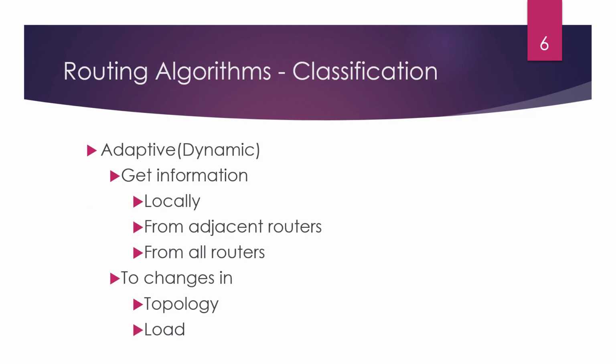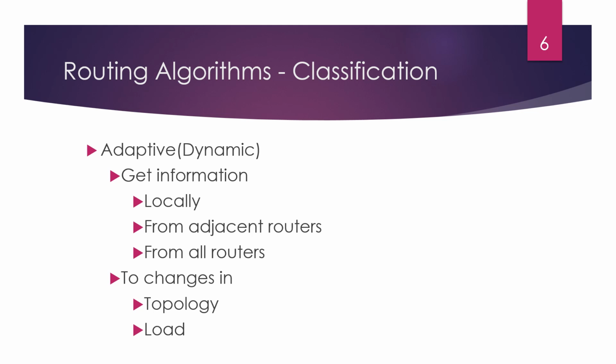So here we are going to see the classification of routing algorithms. Routing algorithms are classified into two types. One is the adaptive routing algorithm and the other is the non-adaptive routing algorithm. Adaptive routing algorithm is of dynamic type and non-adaptive routing algorithm is of static type. So first we can see adaptive routing.